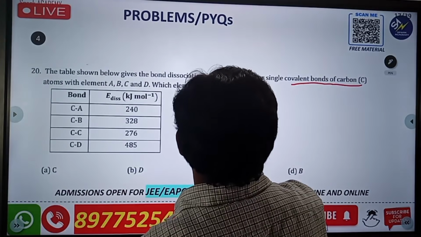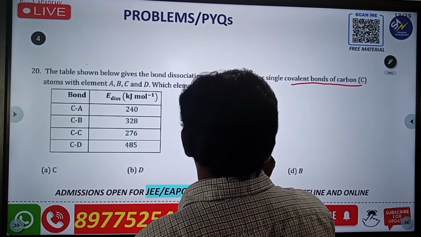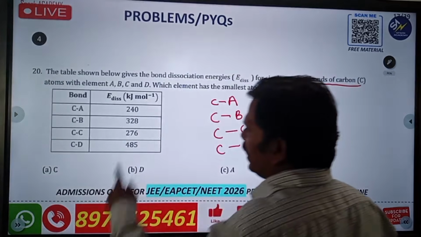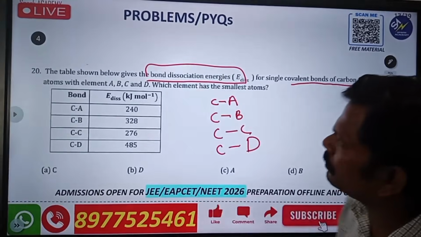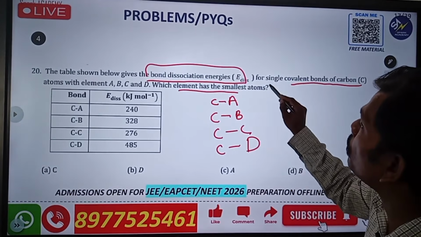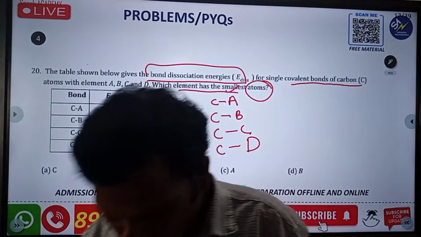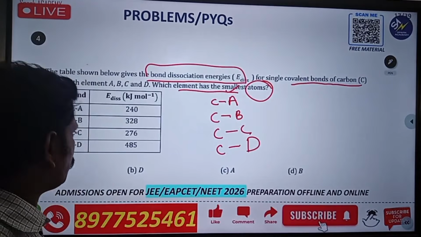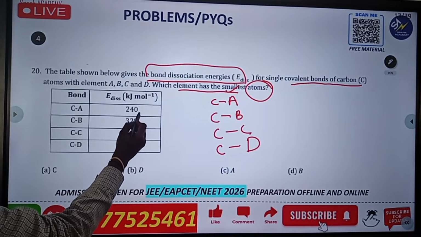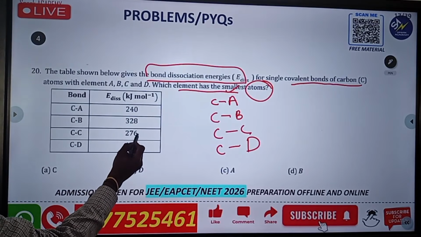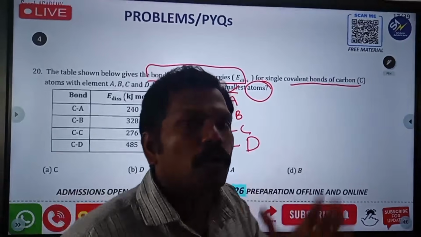They are giving C attached with A, C attached with B, C attached with C, and C attached with D. They are asking about the bond dissociation energy. Which element has the smallest atom? So how to find out this smallest atom? You have to remember this. This is the bond and this is the dissociation energy. CA has 240, this is 328, this is 276, and this is 485 kilojoule per mole.